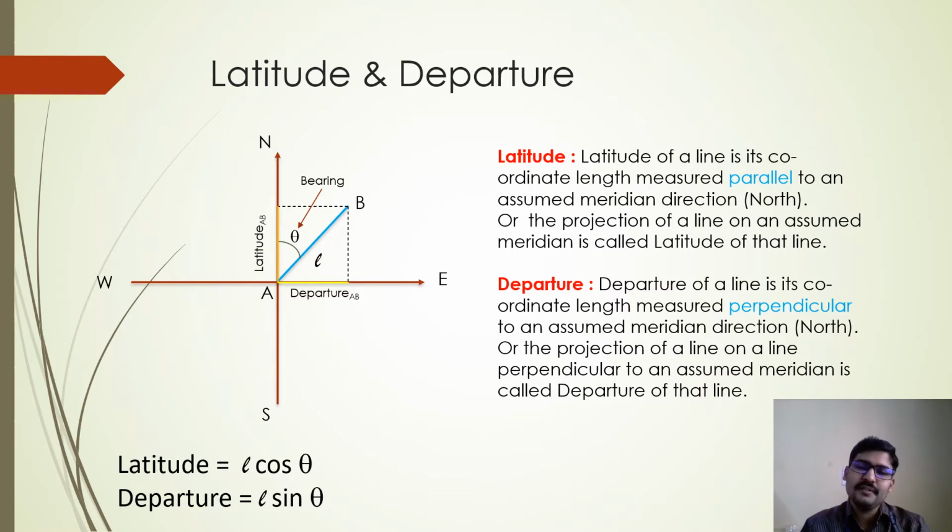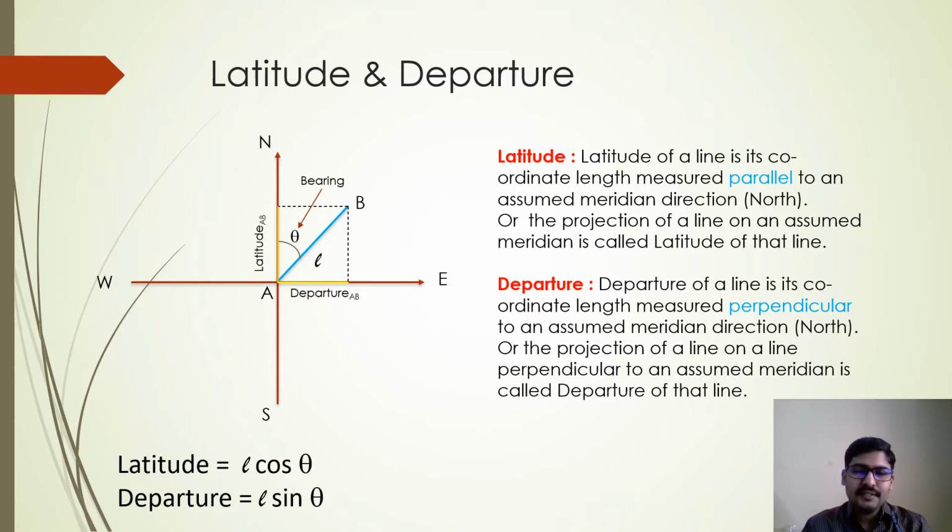You have come across this bearing so many times in previous classes, so I hope you will be able to understand what I am trying to tell you, right? So there is a line AB, there is bearing theta, and there is the length of the line L shown in the diagram. Now let us see what is the latitude of the line AB and what is the departure of the line AB.